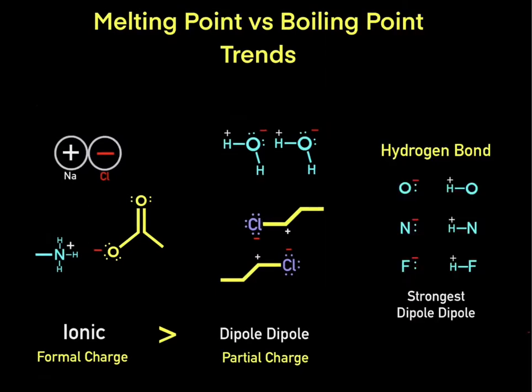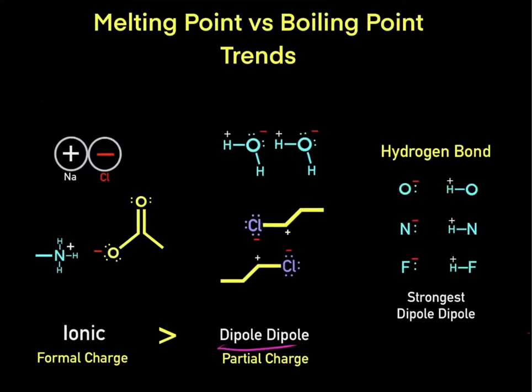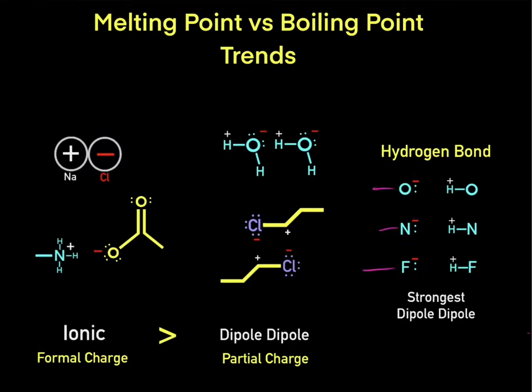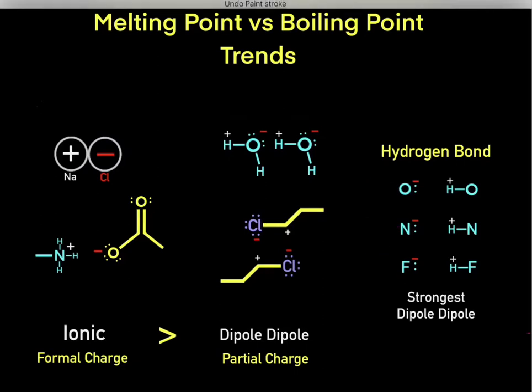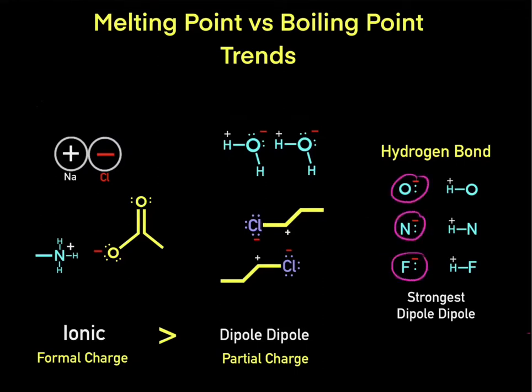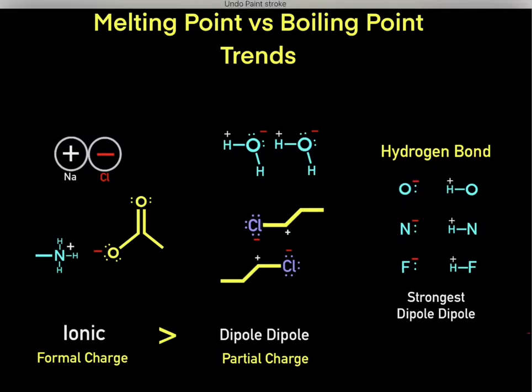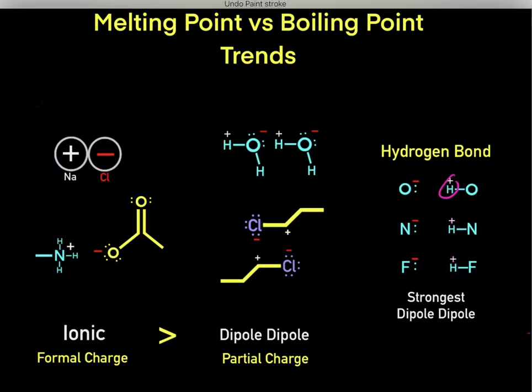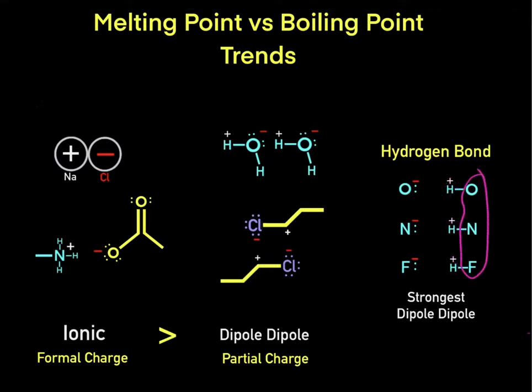However, what's important to realize is there's a special type of dipole-dipole interaction called hydrogen bonds. So all these atoms are extremely electronegative. It doesn't matter what atom they're bonded to, they're going to pull negative charge density towards them. So they're all going to have very high partial negative charges. And also what's important to realize is if we have hydrogens bonded to these very electronegative atoms, every single time the electronegative atom is going to win.